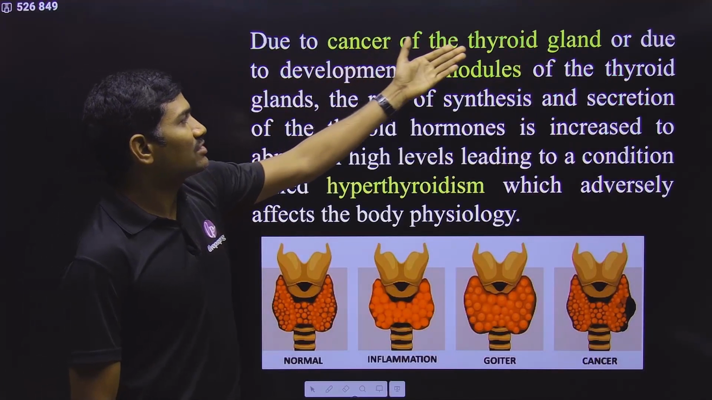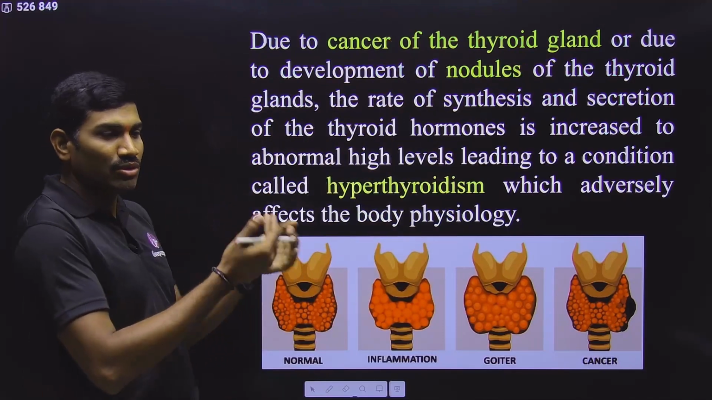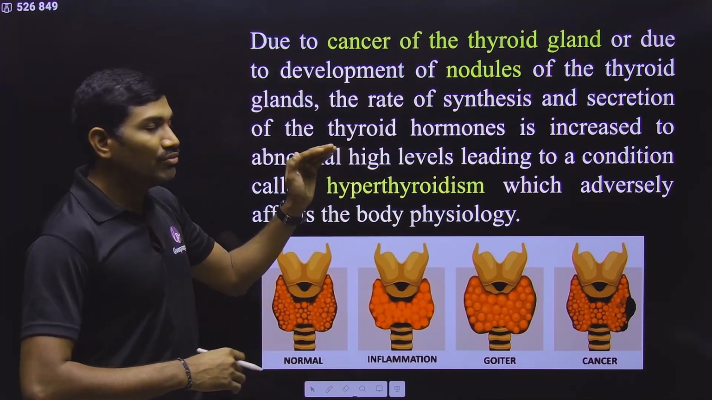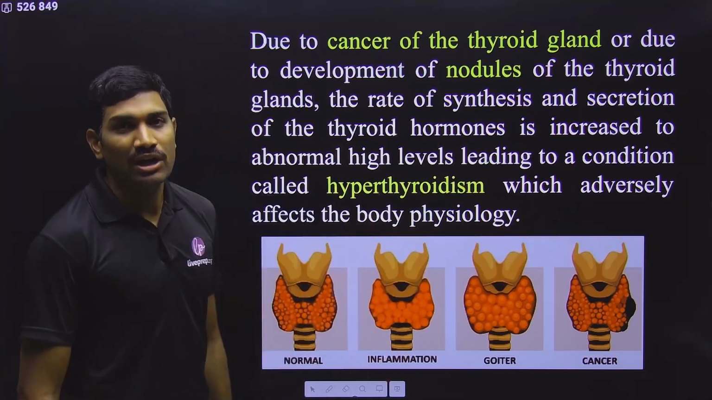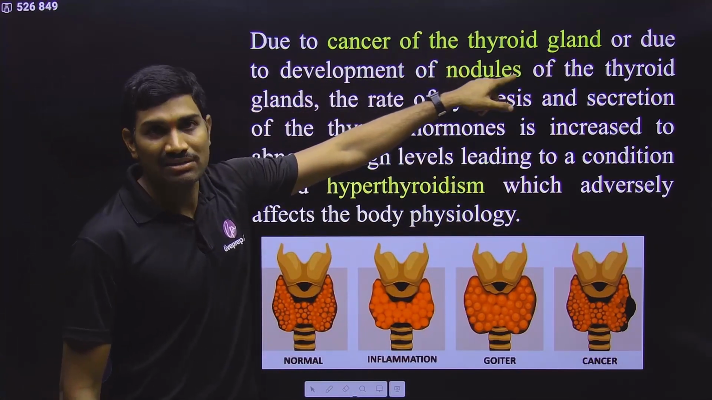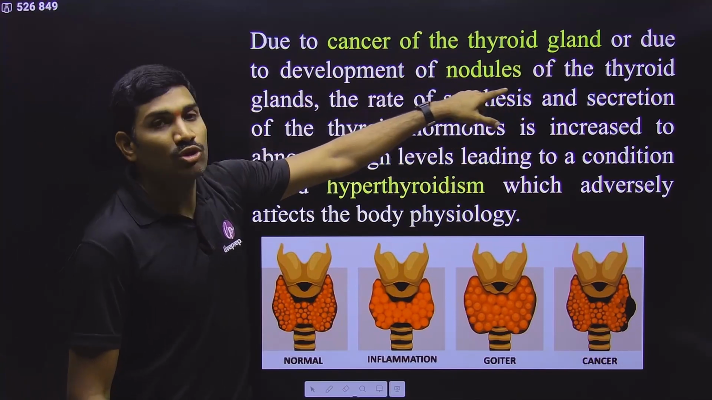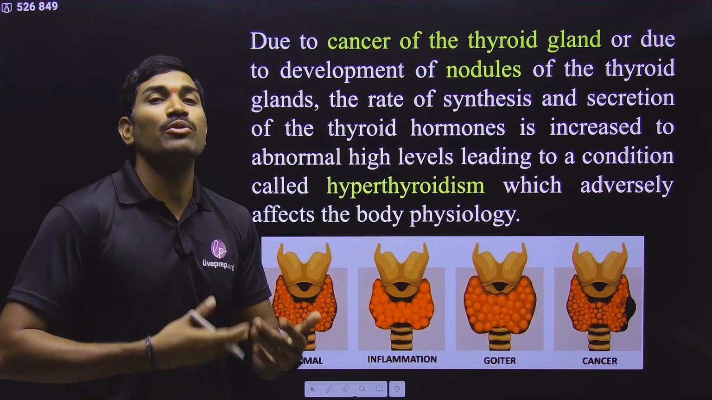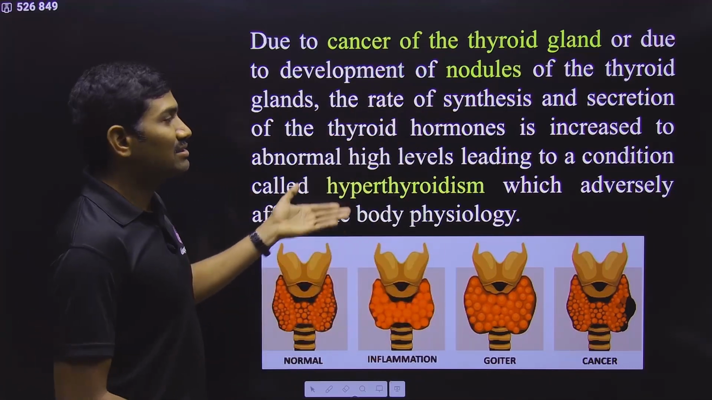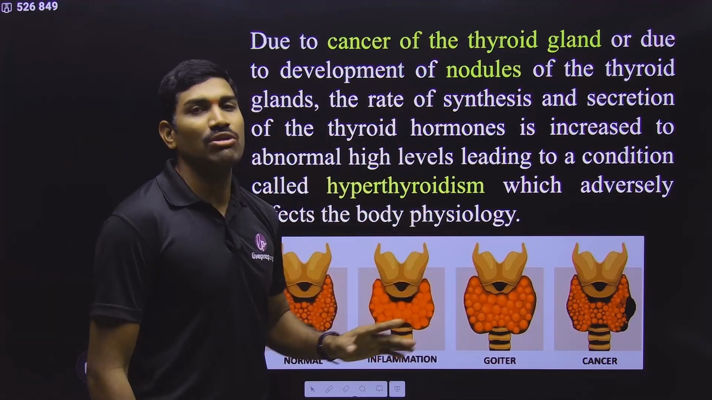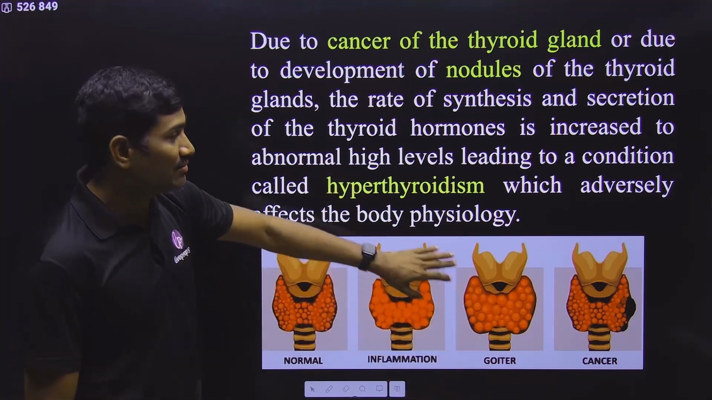Next one, due to cancer of the thyroid gland. Now till now we studied lesser production, hyposecretion. But now we are talking about more production of thyroid hormones. This more production can happen because of some cancers or because of some nodules that were developed. And because of this, what happens? More than required thyroid hormones will be produced, and now it is called hyperthyroidism. And this also has some adverse effects.